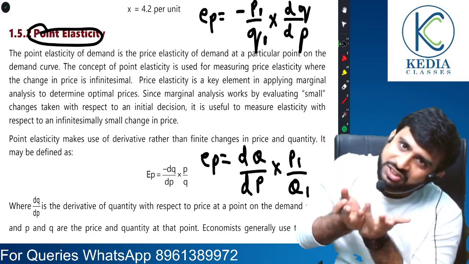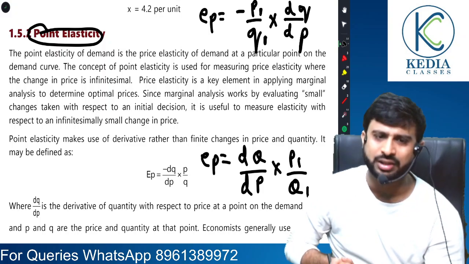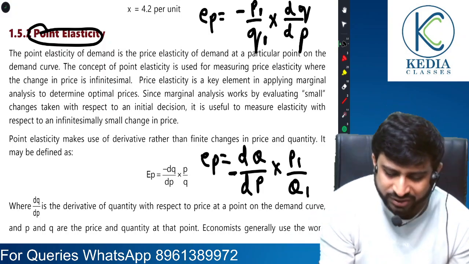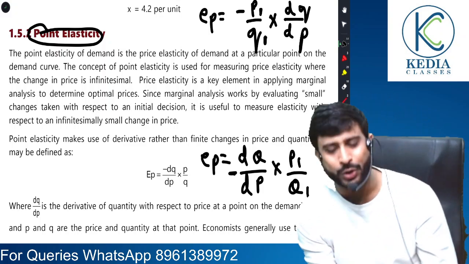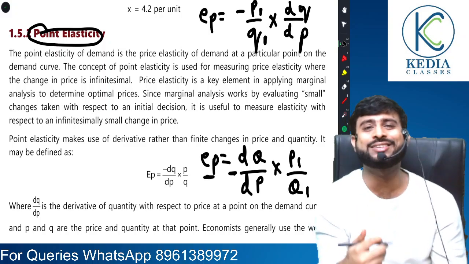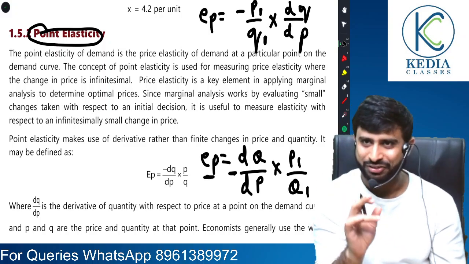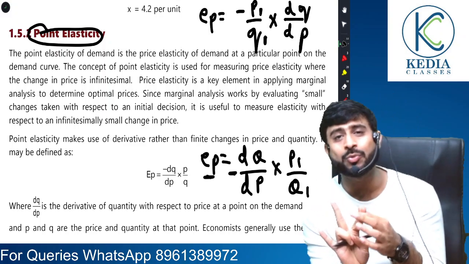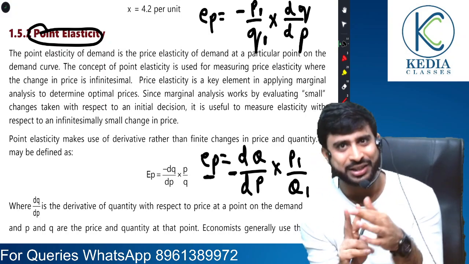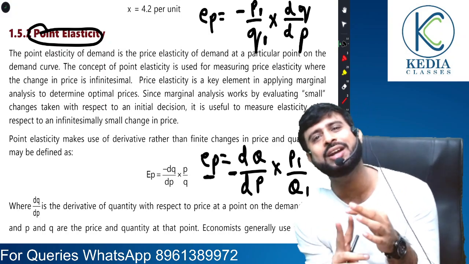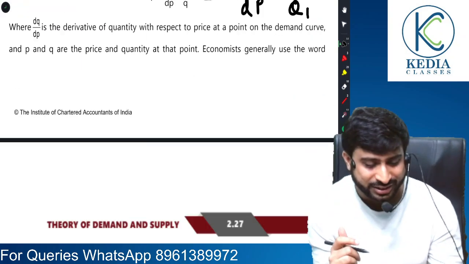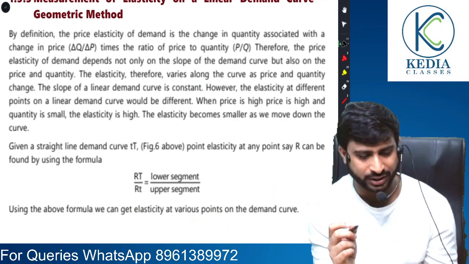It again represents change only. So the formula remains the same. But sir, how come you have a negative sign here? The negative sign is used to indicate that normally price elasticity of demand is negative because of the inverse relationship between price and quantity. This is the concept of point elasticity.